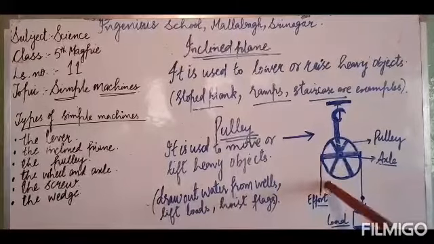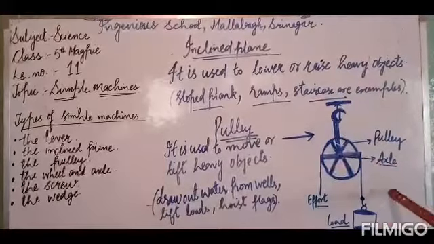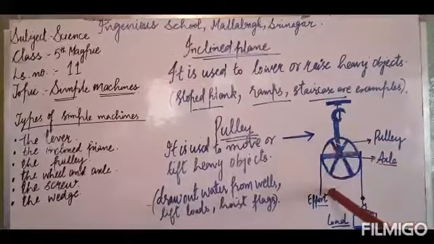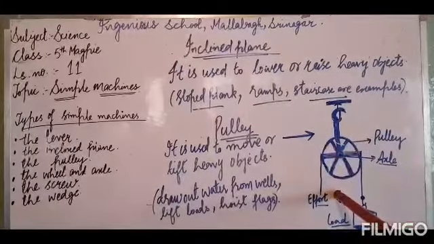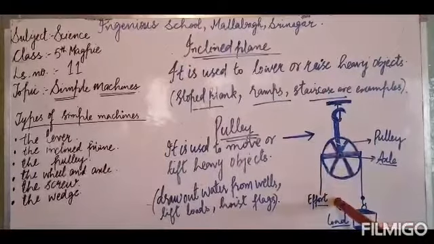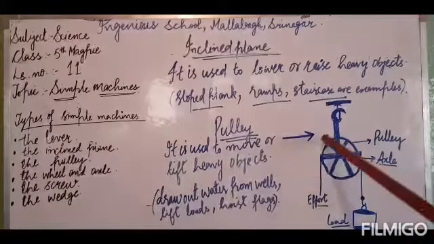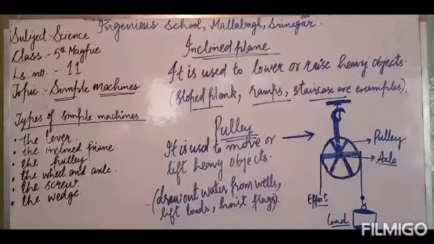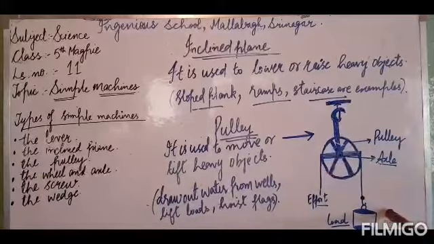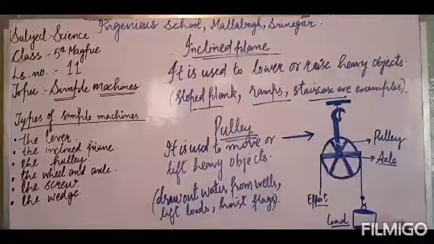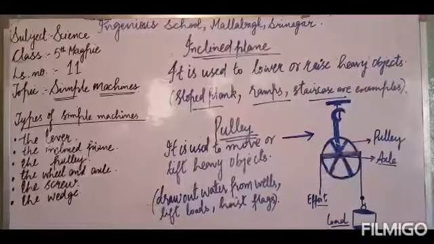A pulley makes our job easy by changing the direction of the force applied. While using the pulley, what do we do? We pull the rope downwards so that the load moves upwards. You can see an example of a pulley when we draw out water from a well. That is the best example of the pulley, isn't it?